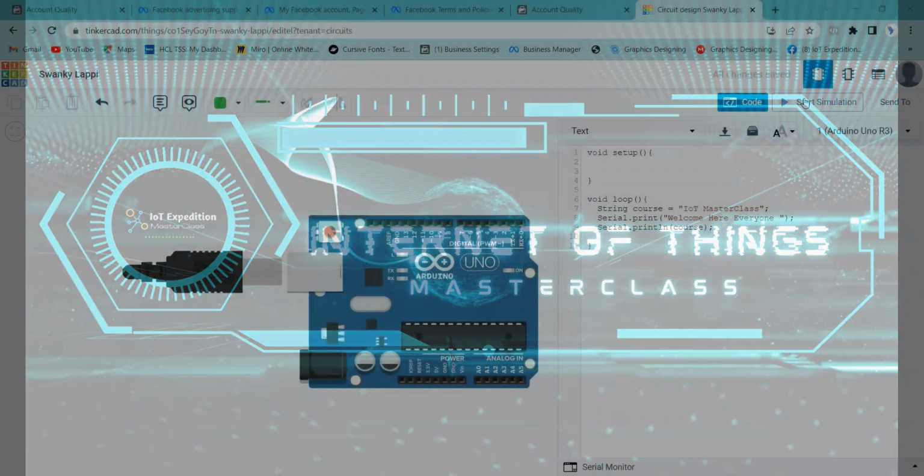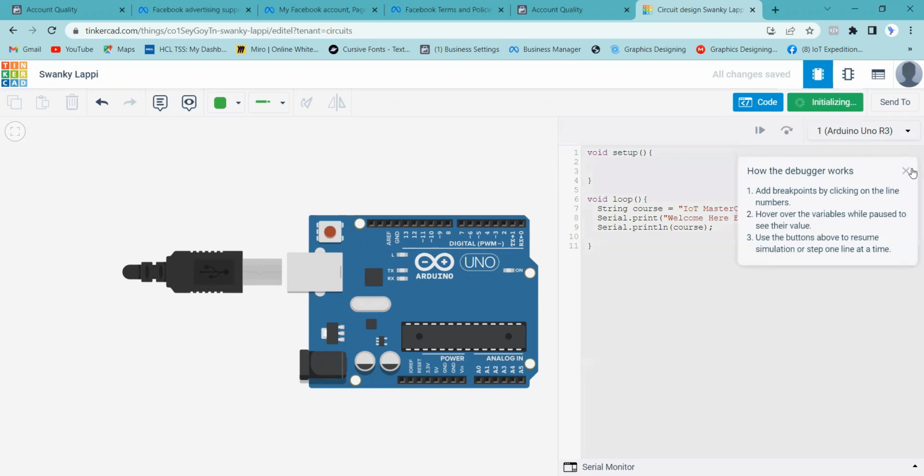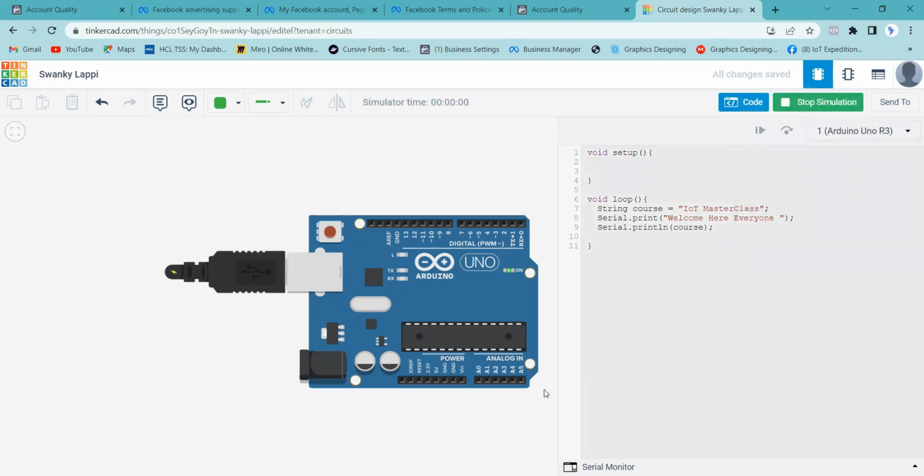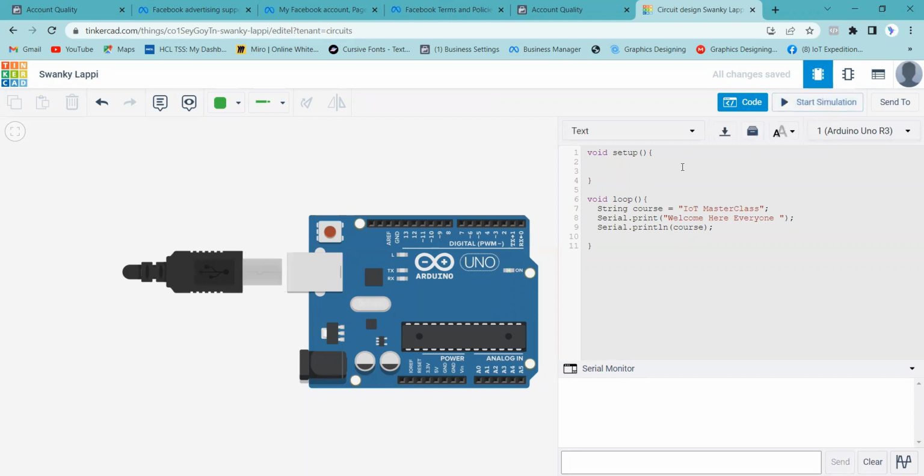Everything is correct. When I click on start simulation here, it goes ahead and everything seems to be fine. But when I go to the serial monitor, where I would be getting outputs, I'm not getting any outputs. The reason is there is one more thing called serial.begin. I need to start the serial communication here. Thus, I need to tell the Arduino to please start the serial communication.